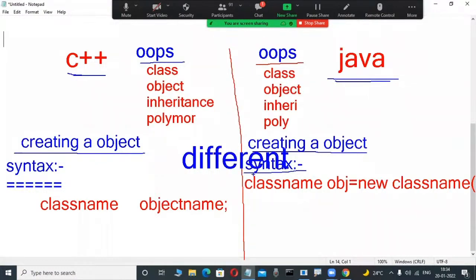And functions are also totally different. Suppose in C++ I want to display output, cout is a function, streaming output only. And now in Java, what is the function?